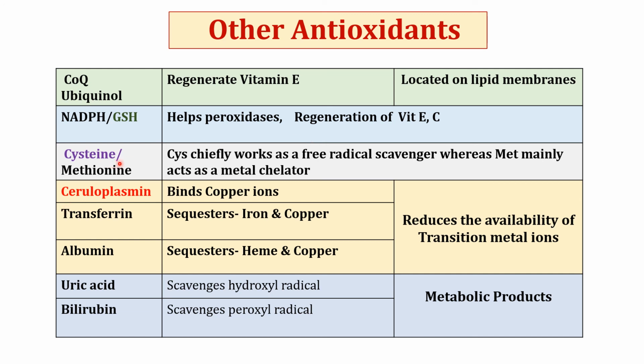Cysteine and methionine. Cysteine chiefly works as a free radical scavenger, whereas methionine mainly acts as a metal chelator. Ceruloplasmin and transferrin we have already discussed. They keep copper and iron ions in the bound form, so that they are not free for the Fenton and Haber-Weiss reaction. They reduce the availability of transition metal ions. Albumin also acts as a sequester for heme and copper ion. Uric acid and bilirubin are metabolic products which scavenge hydroxyl radical and peroxyl radical respectively.